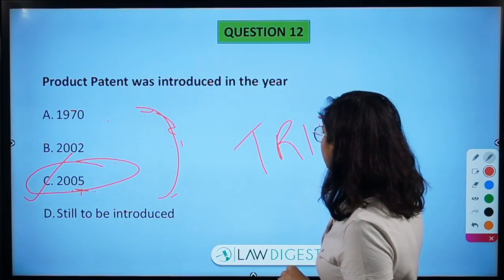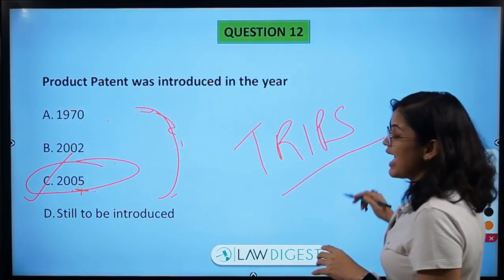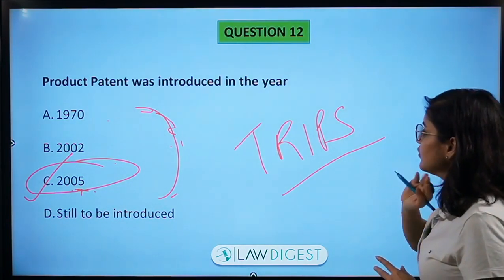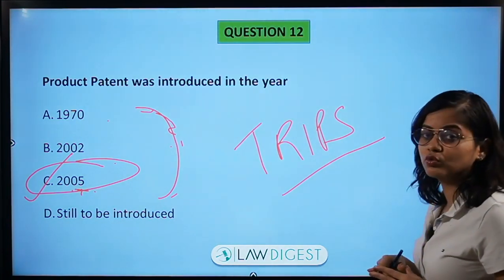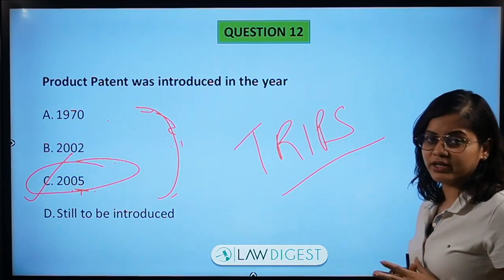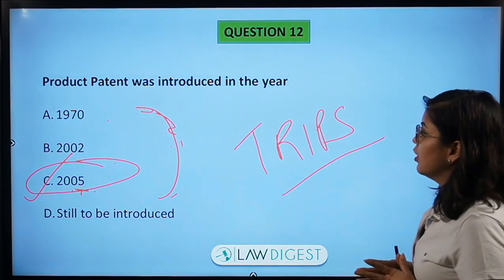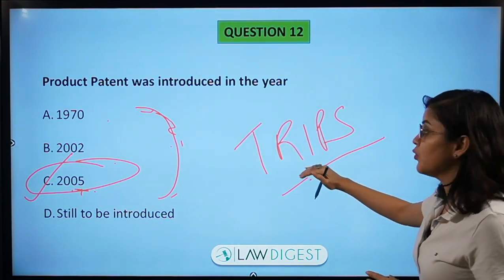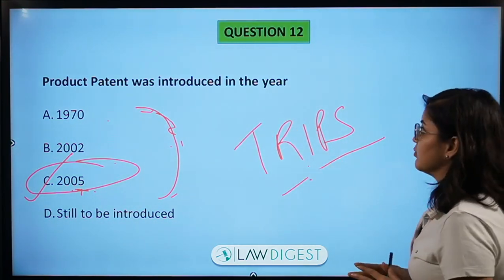The TRIPS agreement is an agreement which is applicable worldwide to the parties who are a part of it. It is basically relating to trade related intellectual properties. So by introduction of product patent, we were in compliance with all the terms of the TRIPS agreement.